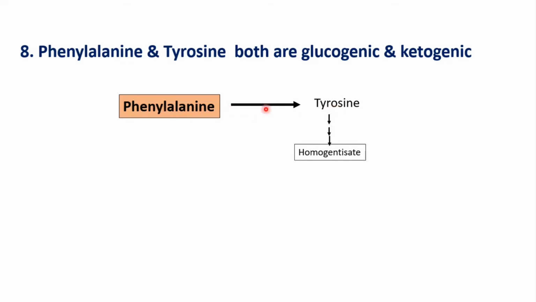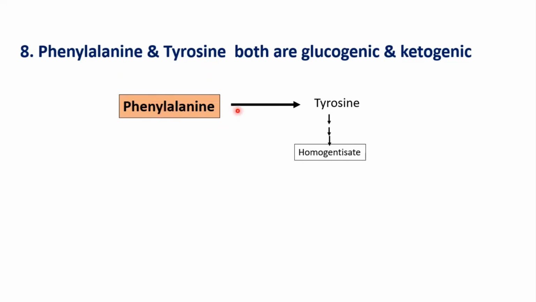This will not be in the PKU. Here, this is just to answer that phenylalanine and tyrosine both are glucogenic and ketogenic. Depending upon the case, like it is the PKU case, but all the questions pertaining to phenylalanine and tyrosine can be asked in the questions.